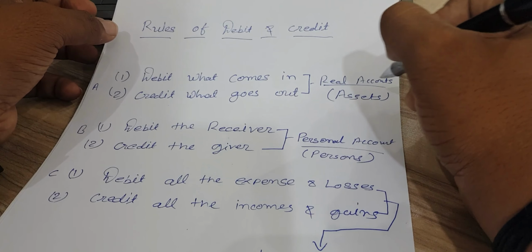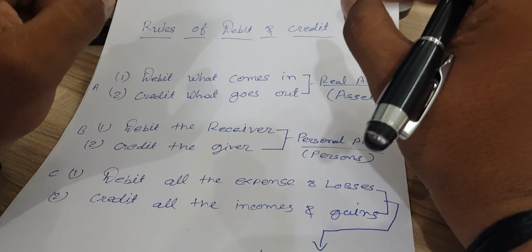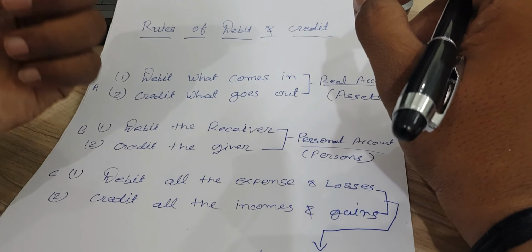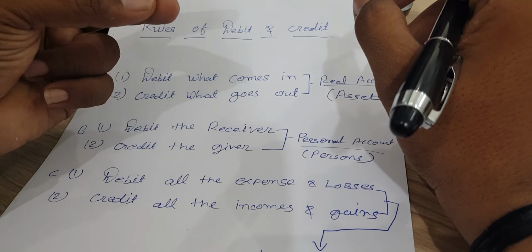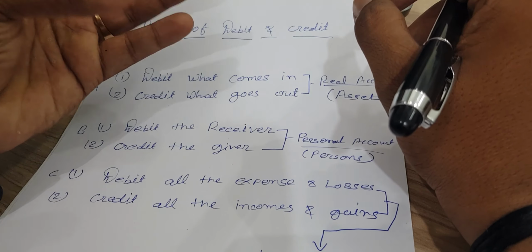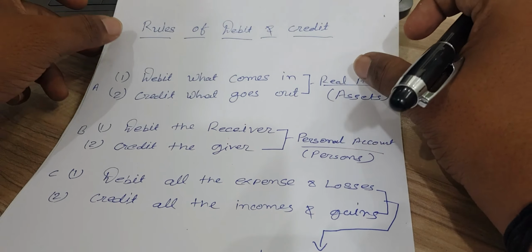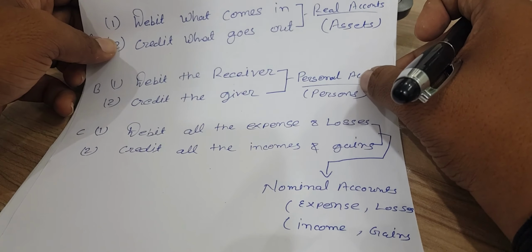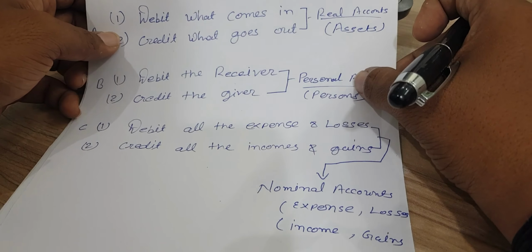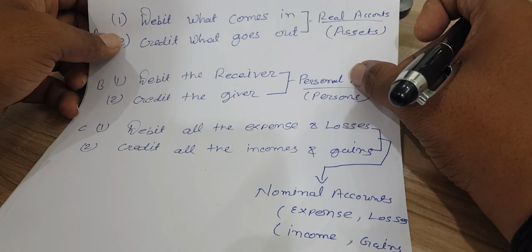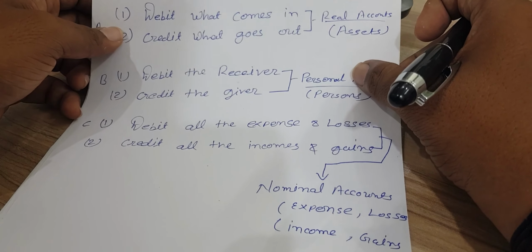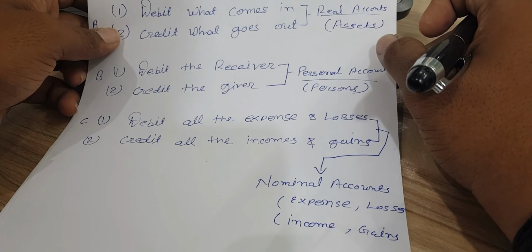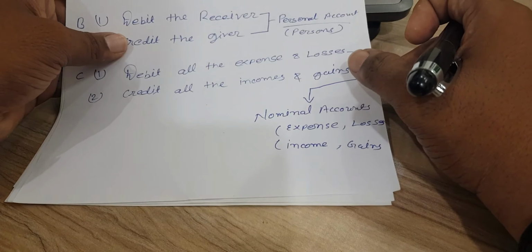Real accounts is nothing but assets. What do we call assets? Furniture, machinery, car, cash, bank, etc. are called assets. What do we mean by a personal account? As the name suggests, it is all about persons, or we consider business as also a person in our accounting, right? So it's all about personal account or persons.